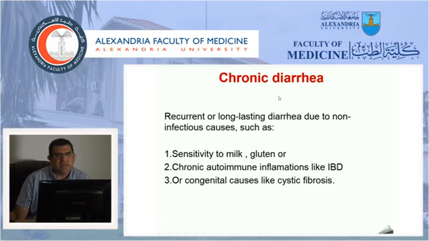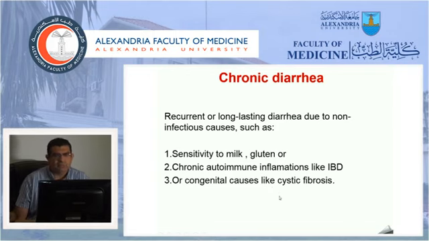The last type of diarrhea is the chronic diarrhea. This diarrhea is recurrent or long-lasting diarrhea, more than 14 days, which is due to a non-infectious etiology. The etiologies can be allergy, like cow's milk allergy, or allergy to gluten, which is called celiac disease. Sometimes the diarrhea is due to chronic autoimmune inflammation, like inflammatory bowel disease, or due to a congenital problem in the digestion or the absorption of nutrients, and the best example is cystic fibrosis.